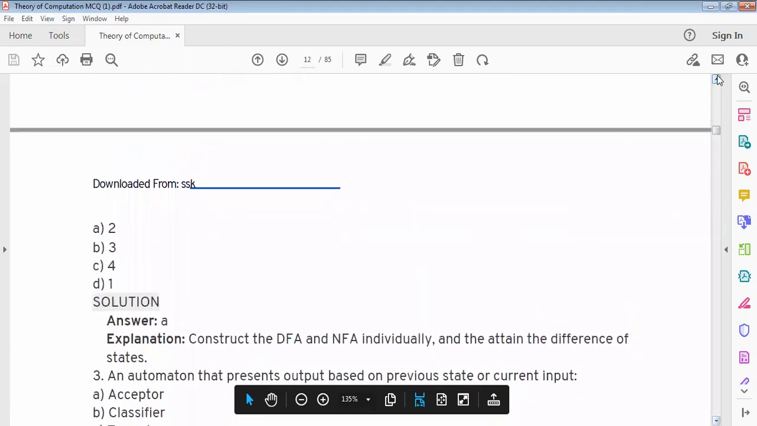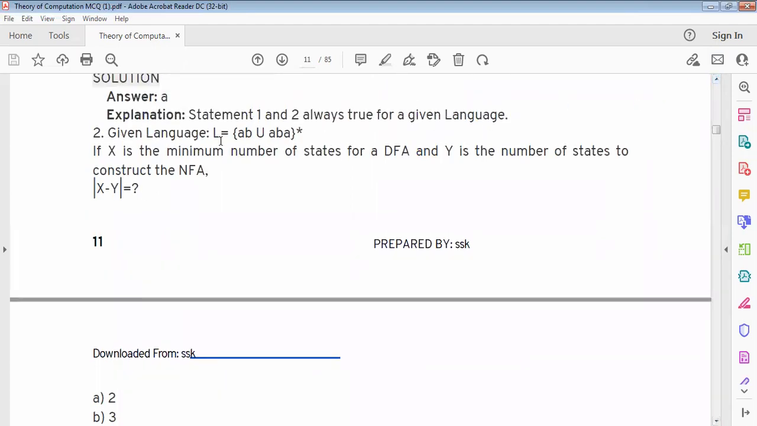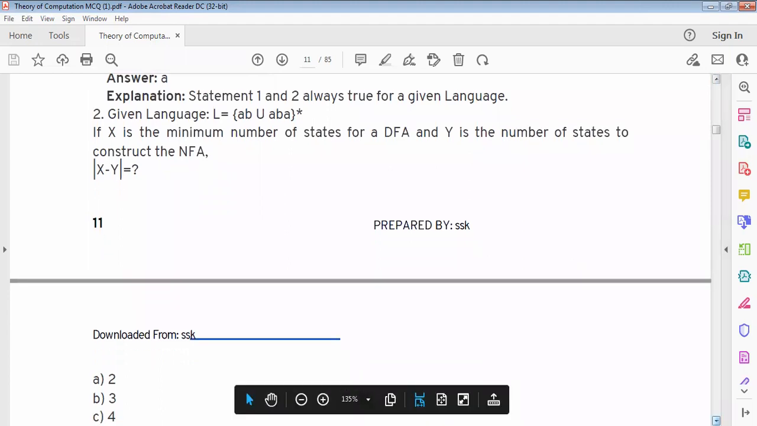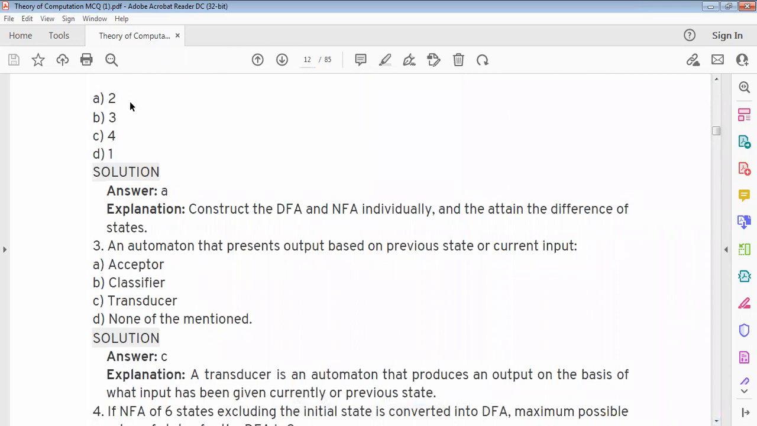Next question. Given language L = (AB union ABA) Kleene closure. If X is the minimum number of states for the DFA and Y is the number of states to construct the NFA, what is mod of X minus Y? Answer is A. Construct the DFA and NFA individually and obtain the difference of states. The difference is 2.